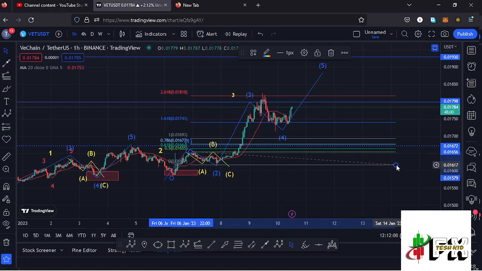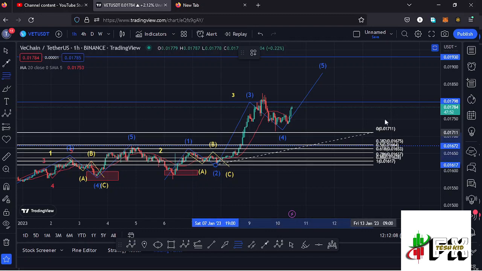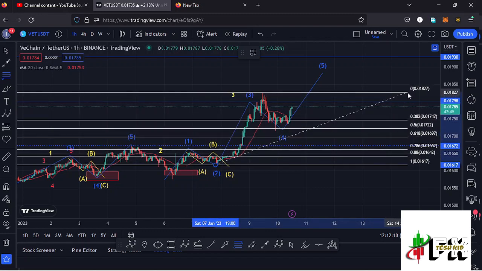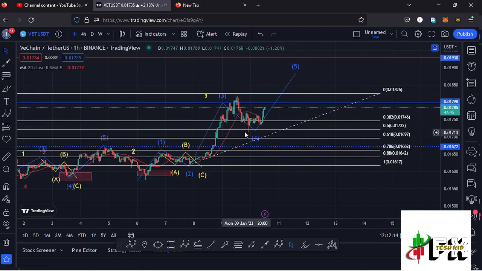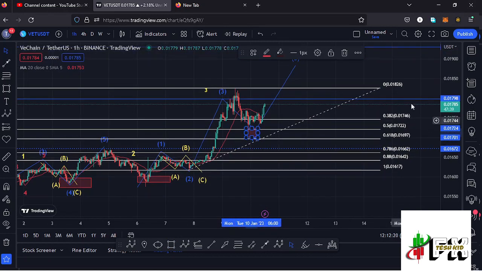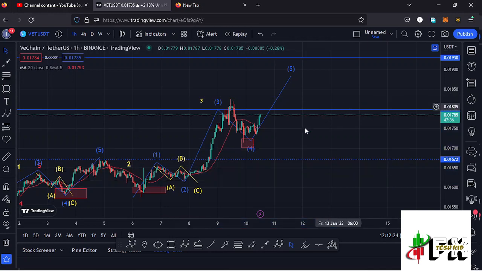fully maximized. And using the Fibonacci's, we can also get to see whether this is a valid wave 4 to the lower side by connecting the Fibonacci's from the low of the second wave to the high of that wave 3, and that gives me a minimum retracement area between the fib level 0.5 and the fib level 0.618. And you can see we have a long wick into that target area. And after seeing a reaction formation of the fib level 0.618, we started a very nice bounce to the upside